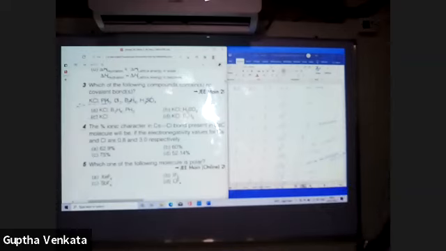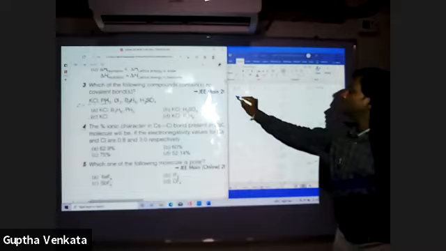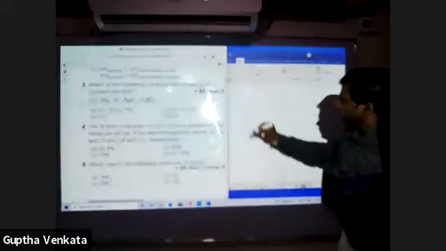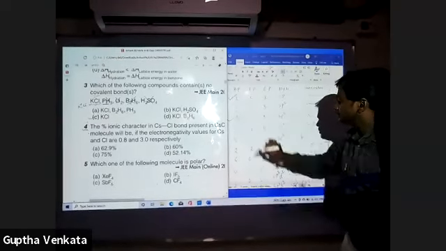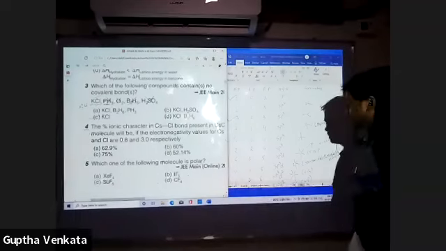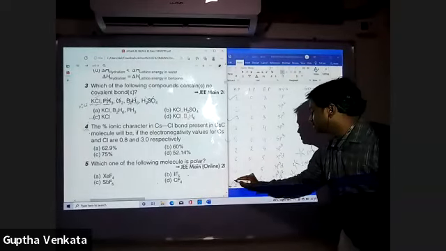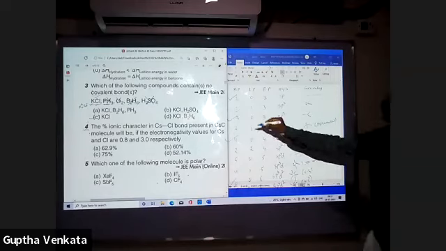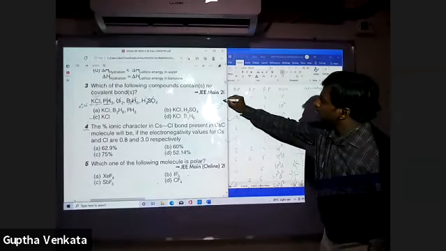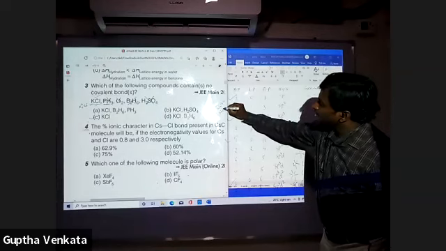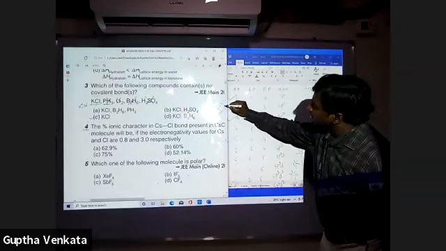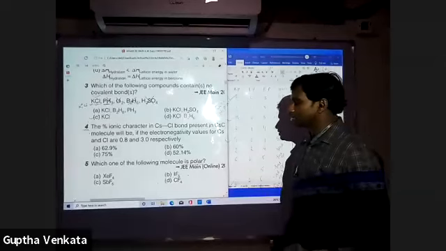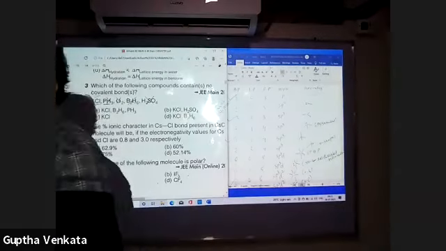In this, remember this structure, this structure, this structure, and this structure. Dipole moment 0. That means they are non-polar. Remaining, what are given, they are considered to be polar.